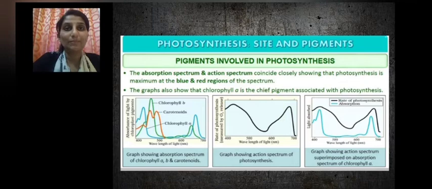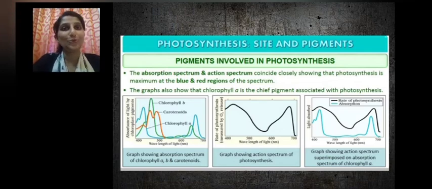And when both these spectrums are plotted, we can see they coincide closely, showing that the rate of photosynthesis or absorption of light is the maximum at the blue and red regions of the spectrum. Is it clear? The blue and red region of the spectrum shows the maximum rate of photosynthesis and maximum absorption of light. So the graph shows that it is the chlorophyll A molecule which is acting as the chief pigment